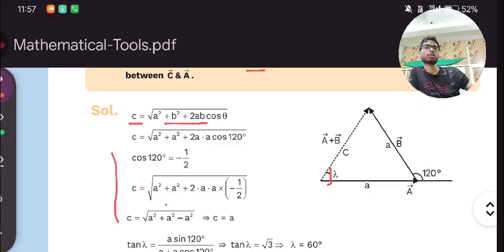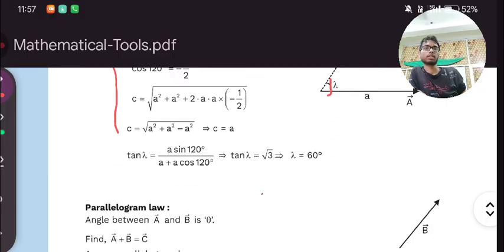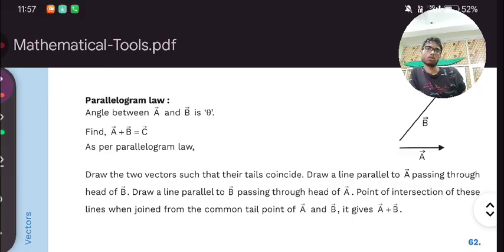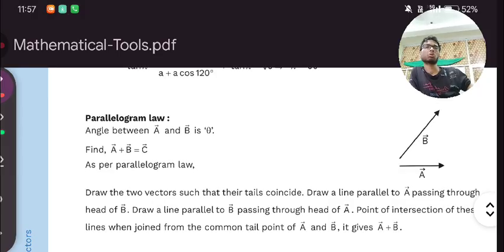This is a big process, we will analyze it later. What is a parallelogram? I told you that we will shift this over here without changing its direction, and here we added tail to tail. In that case, the third vector will come from the origin.